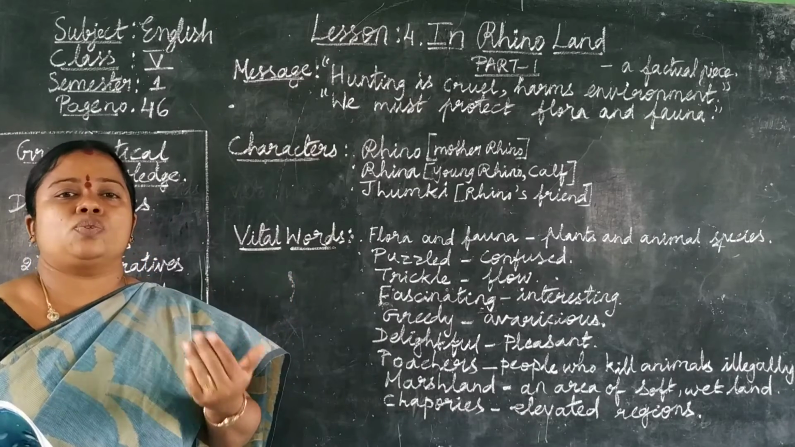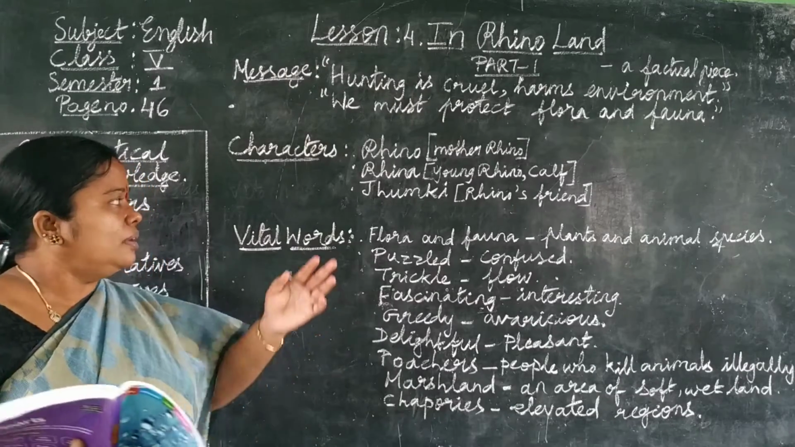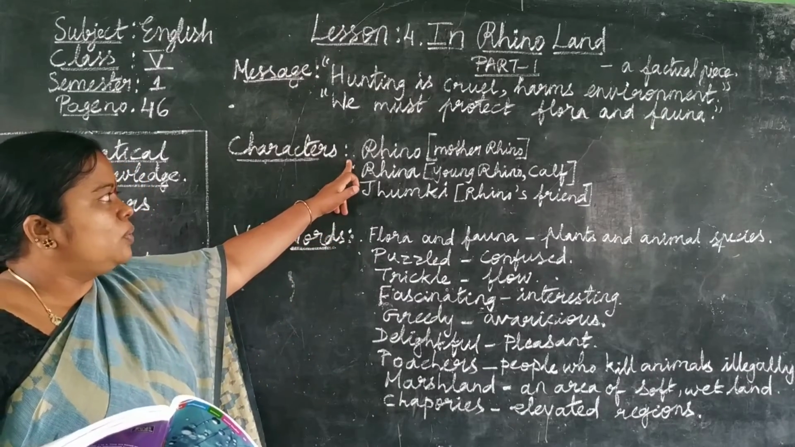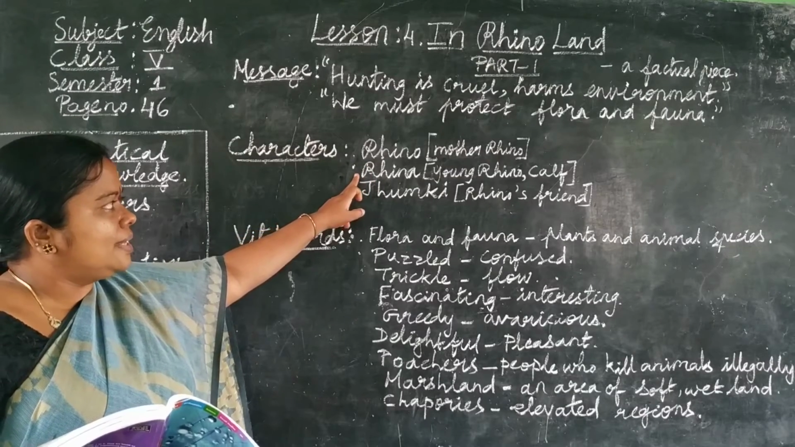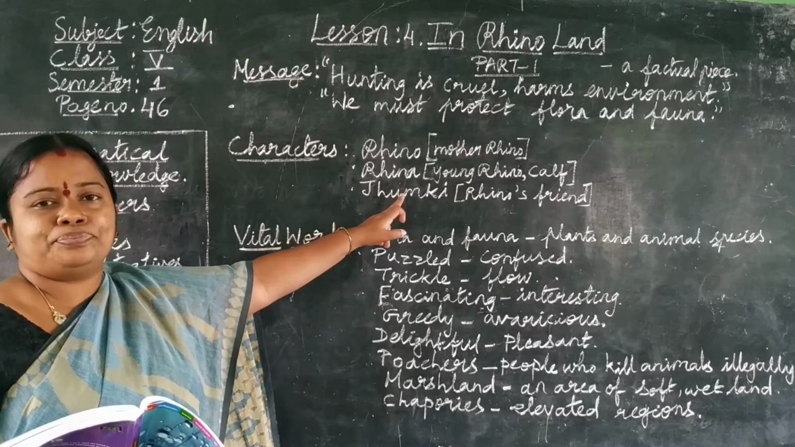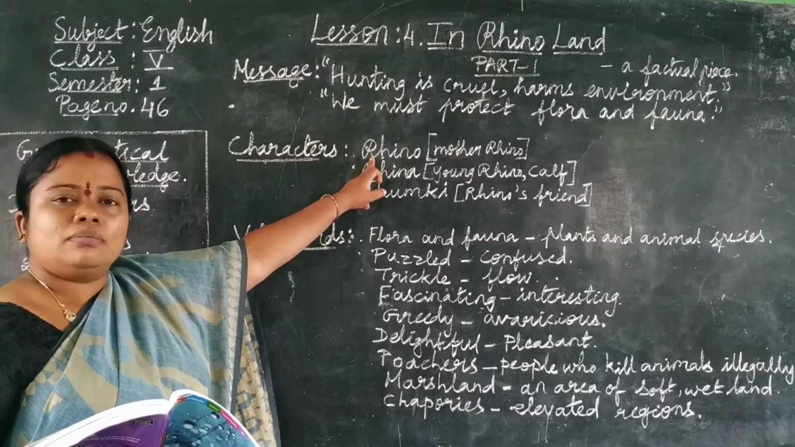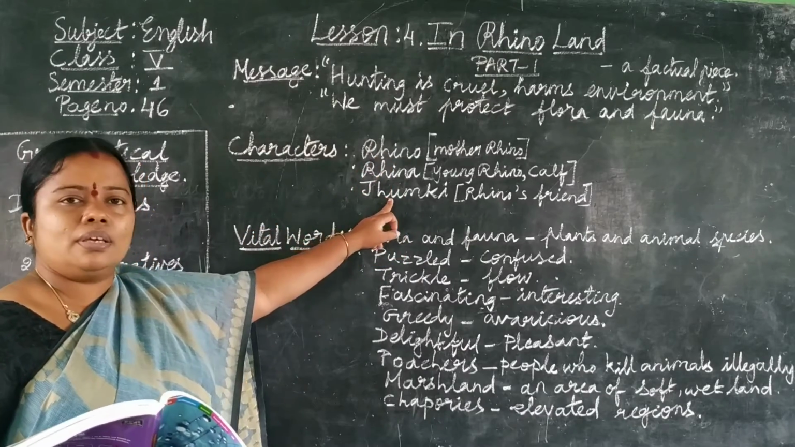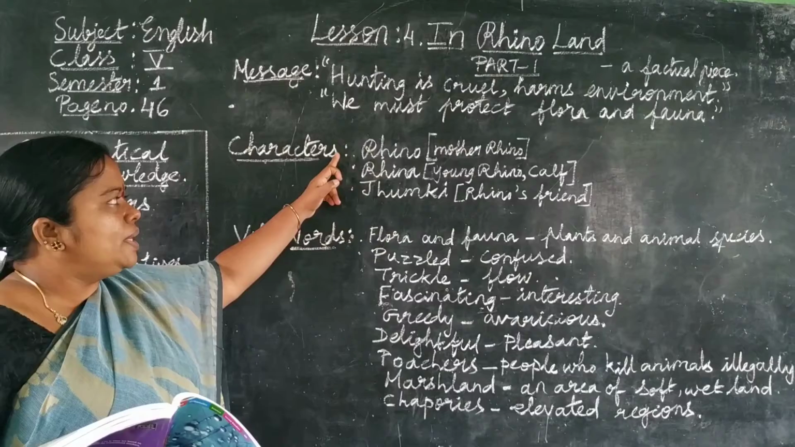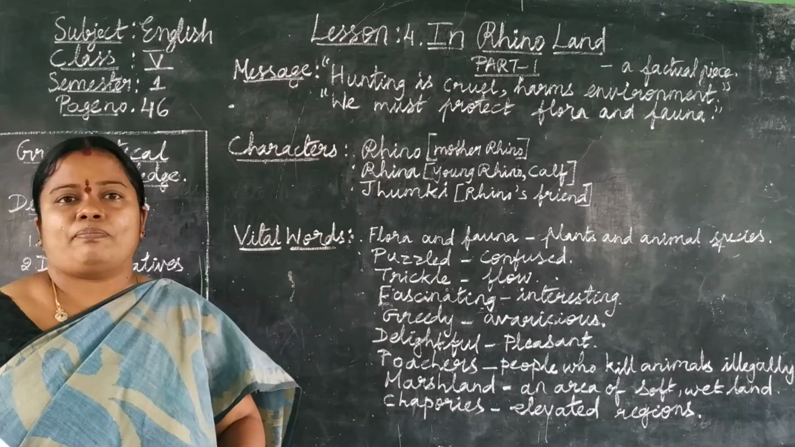Okay, now in section 1, mother rhino is the narrator of our story. She narrates the story. She says the story to us. Okay, and see the rhino, mother rhino. Rhina is the calf, baby rhino of mother rhino, the daughter of mother rhino. And Junki is the rhino's friend. So we will see these three characters in section 1. Okay.